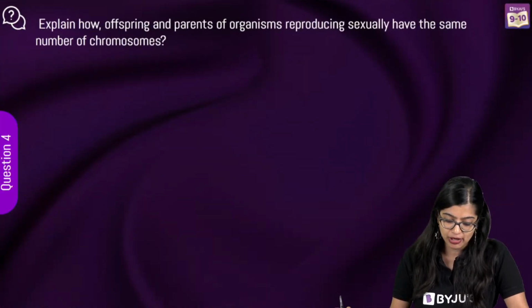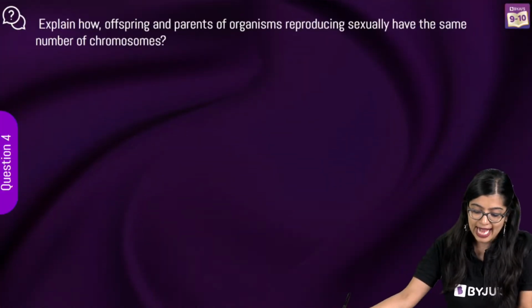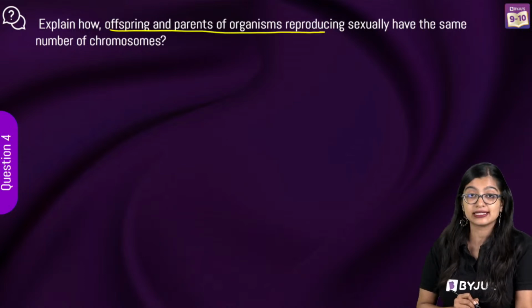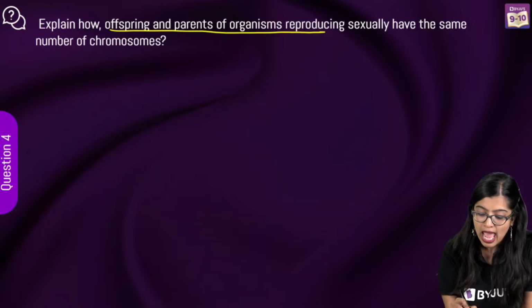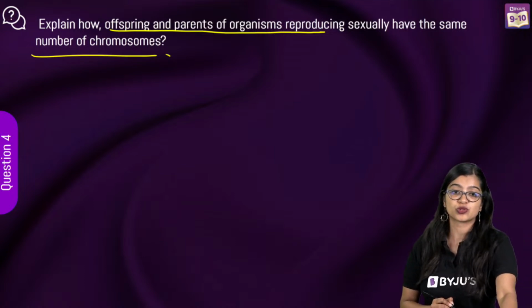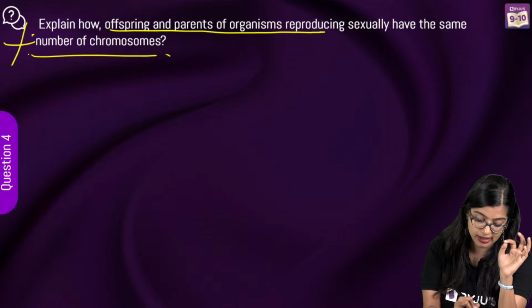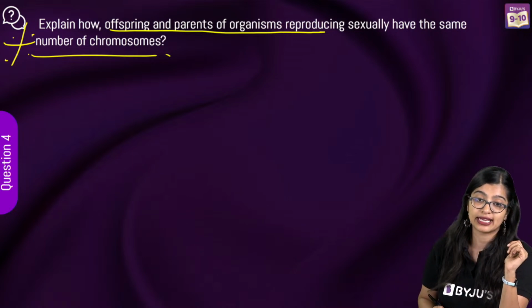Moving on to question number 4. Explain how offsprings and parents of organisms that reproduce sexually have the same number of chromosomes. Very, very important question. I'll put a star mark next to this.